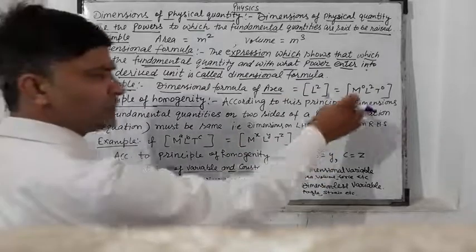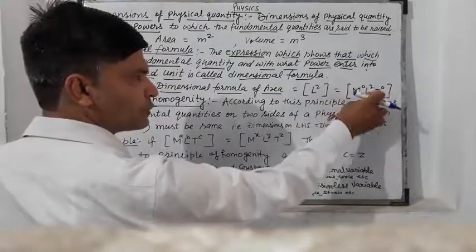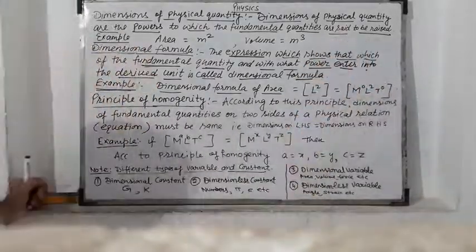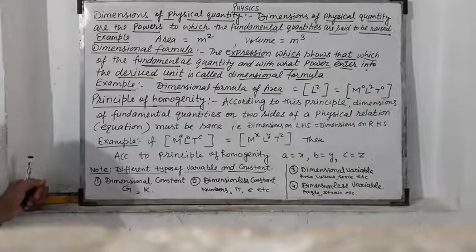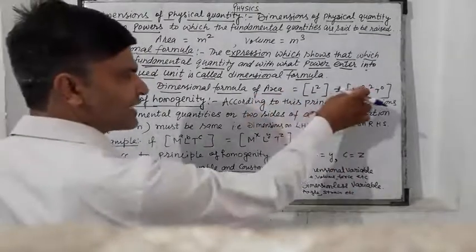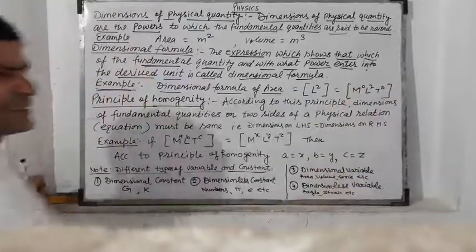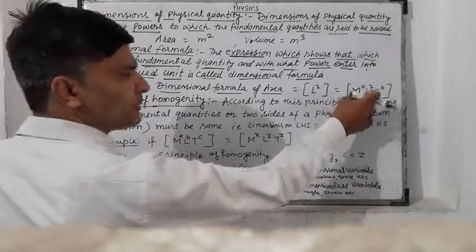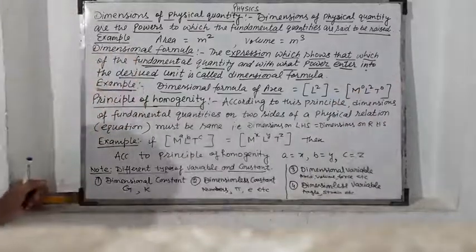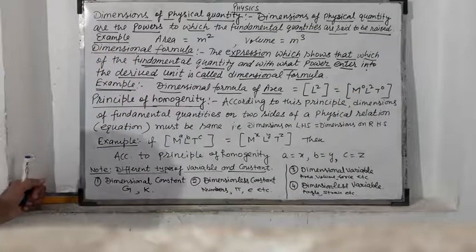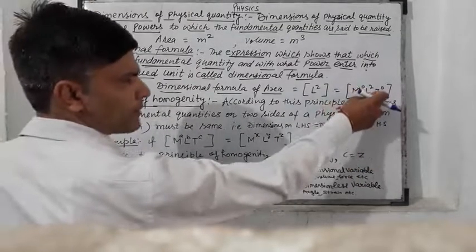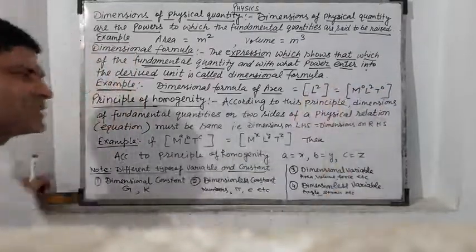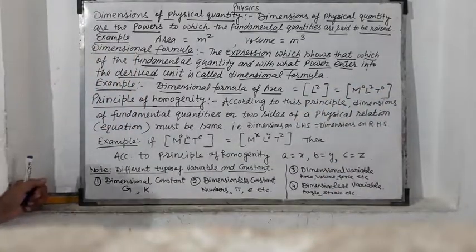This can also be written as M^0 L^2 T^0 because area is independent of mass and time. M to the power 0 and T to the power 0 equal 1, so it is L^2.